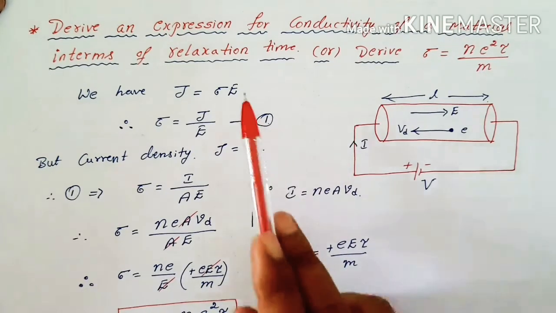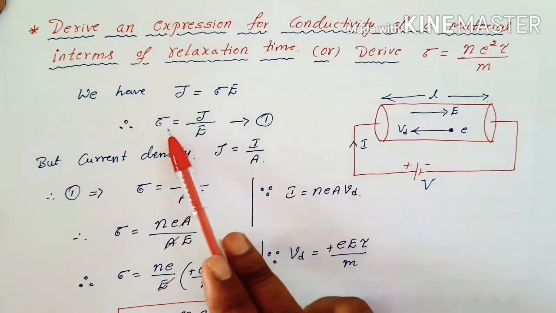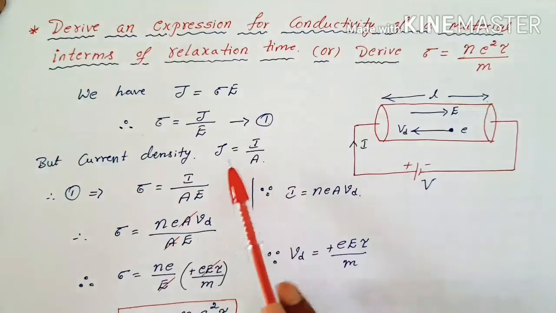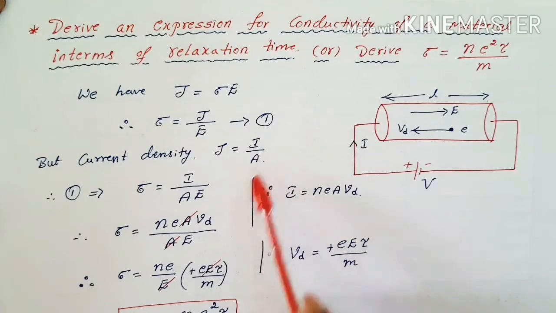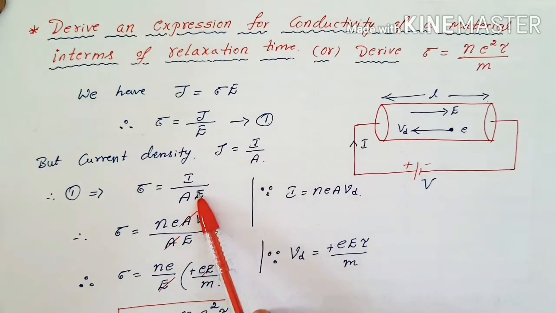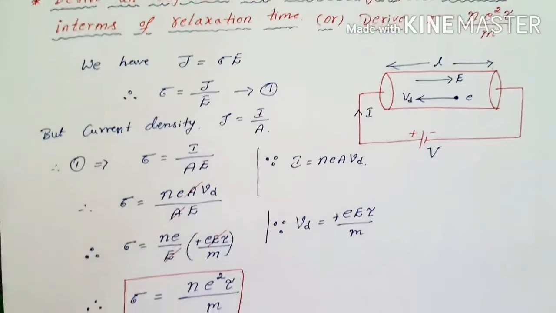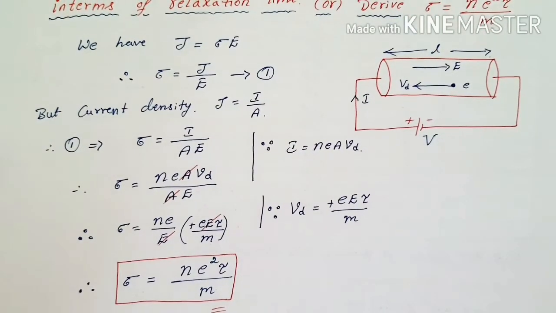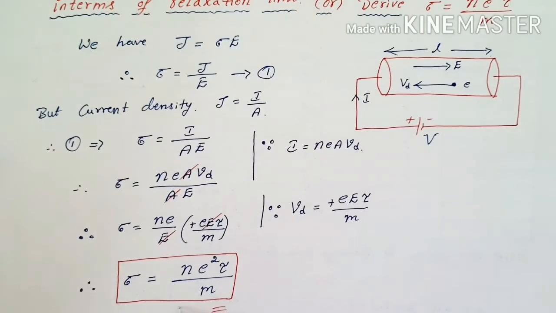We have to consider J equals sigma E, and sigma is J by E. Just rearrange it, and current density is I by A, and I is NEAVd. Substitute here, A gets cancelled. Substitute the drift velocity formula, E will be cancelled, then multiply it, Ne square tau by m. So this is the relationship for conductivity.